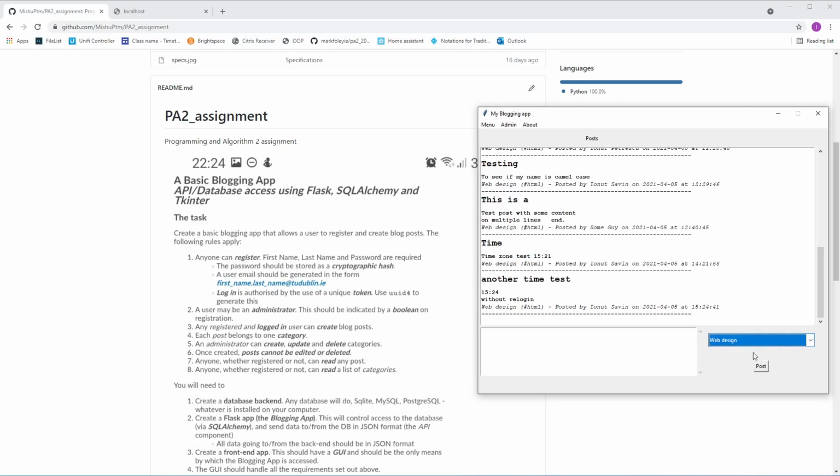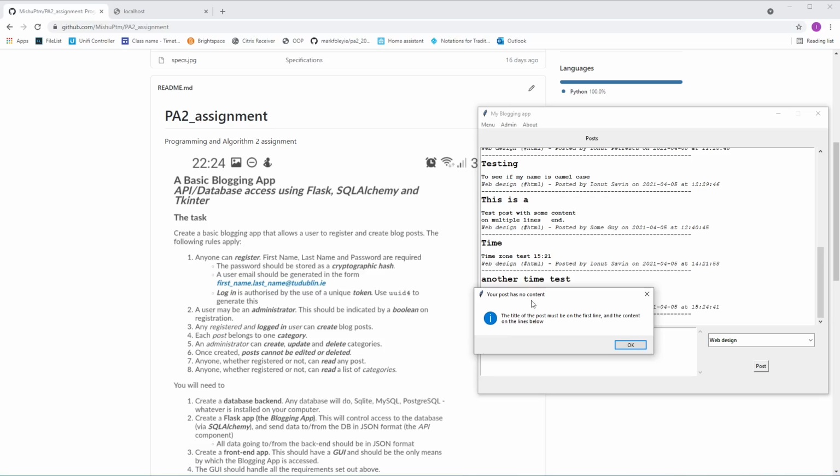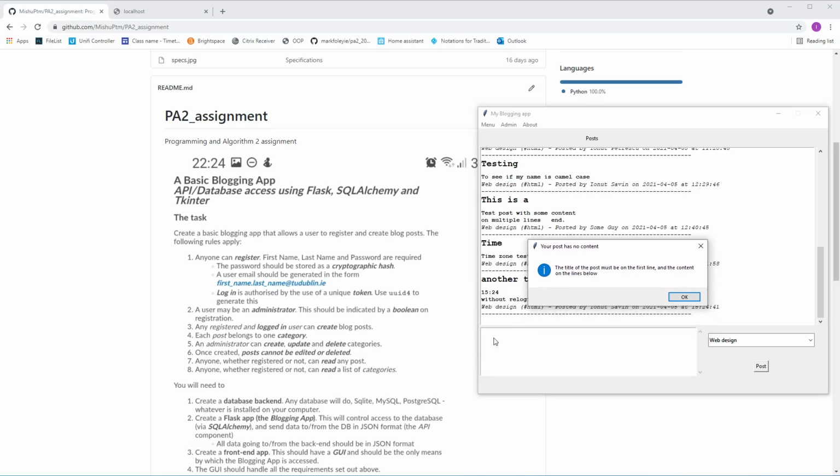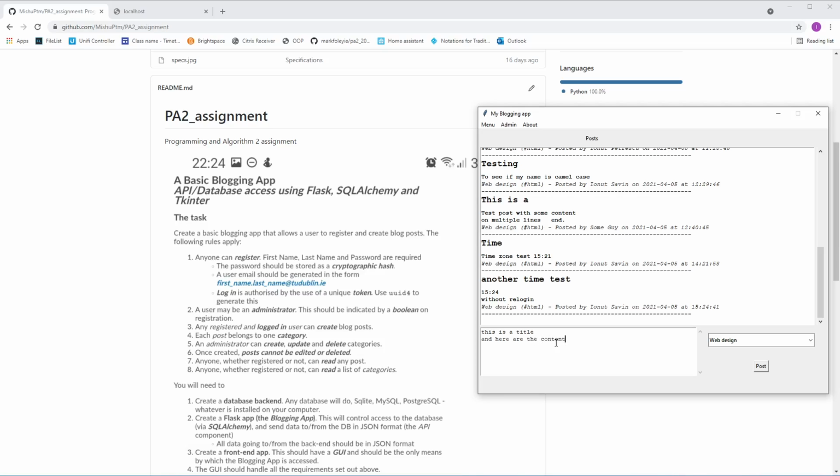And if you have selected a category and try to make a post, it'll prompt you to put some text in the text box here on the left. So the title must be on the first line and the content on the lines below. So this is a title, and here are the contents of the post.